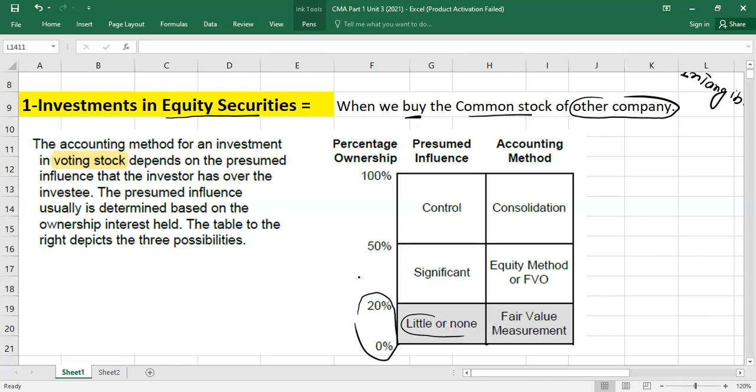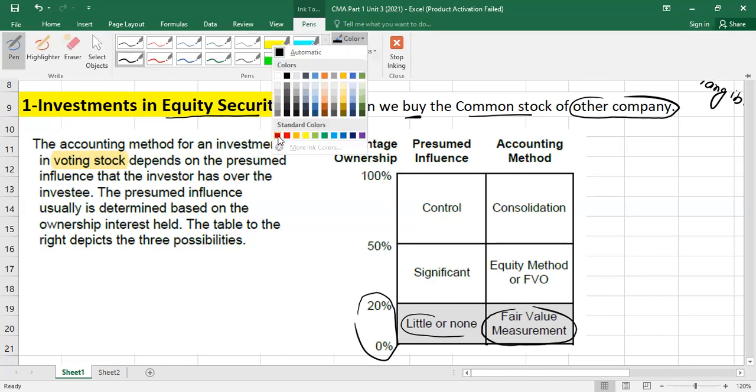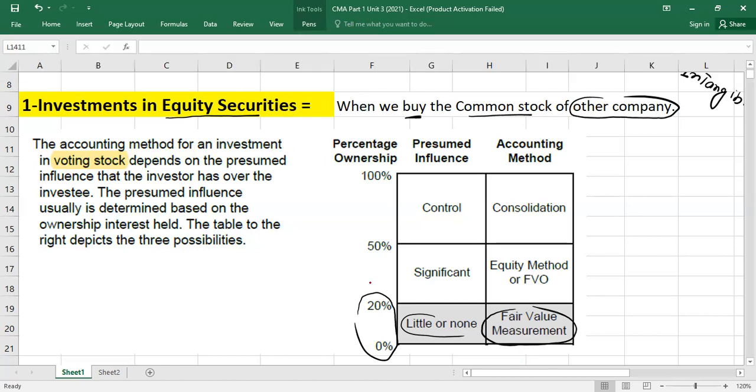And here for accounting purpose, which method we will use? We will always apply which method? Fair value measurement. Fair value measurement we will apply. Okay. Second category is what? If your percentage is between 20 to 50%. In between, it could be 21%, 25%, right? 40%, 49%, right? So then it means you have what? Significant influence over the investee.